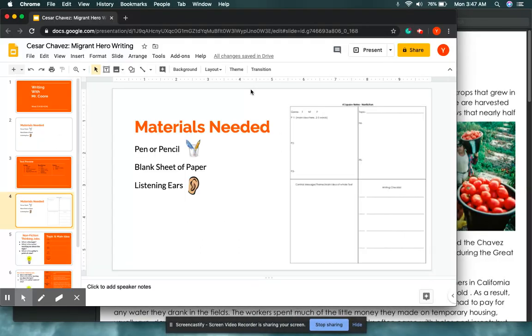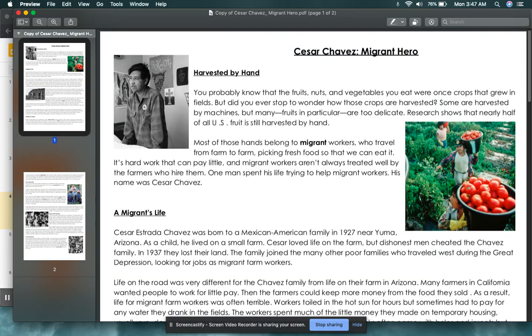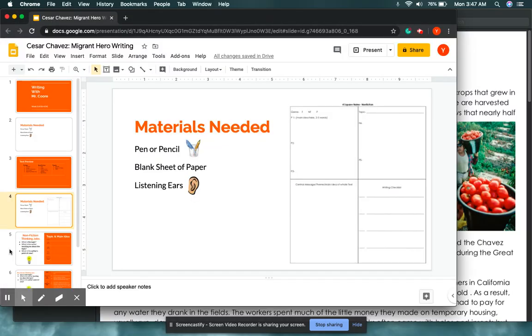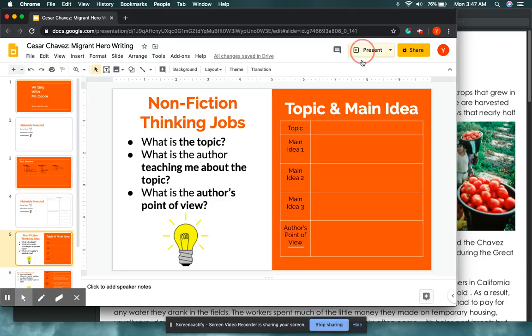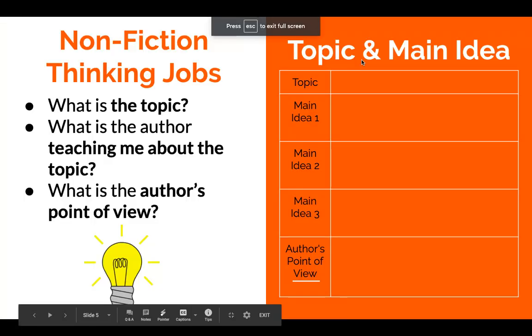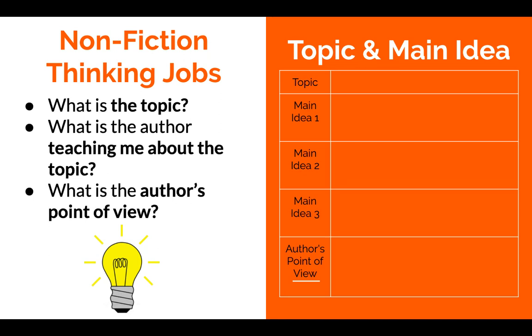So after our text preview, I'm just showing you again, just before we can move on. After a text preview, you're going to be having some thinking jobs when you are reading. Just like any text that we read, we are going to be thinking about what is the topic, what is the author teaching me about the topic, and what is the author's point of view.